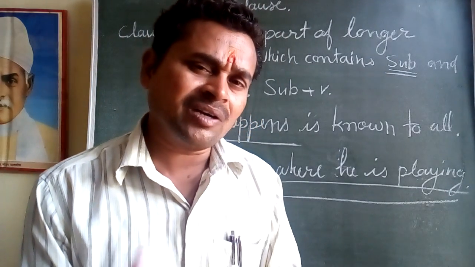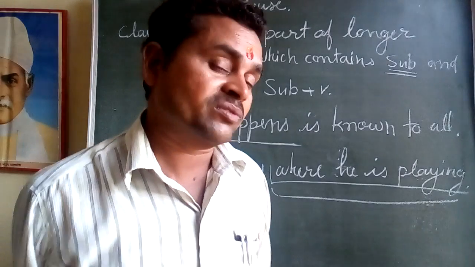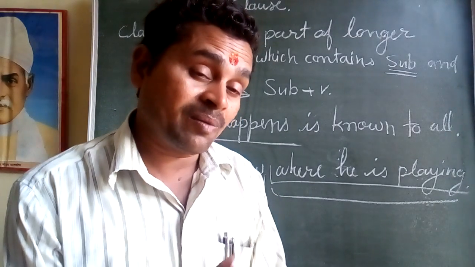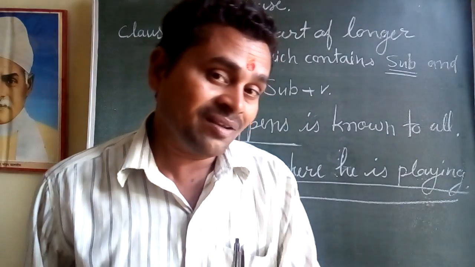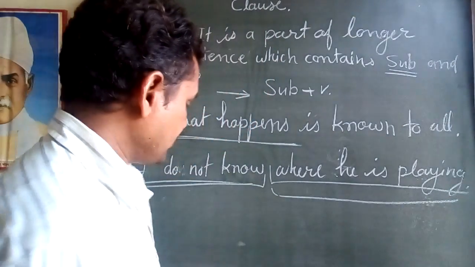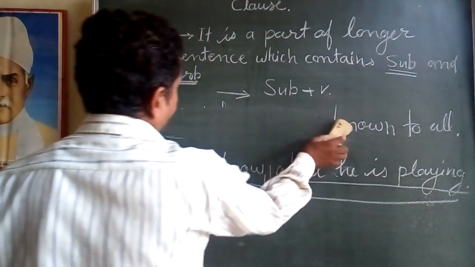There is a minute difference between sentence and clause, so I am going to explain the difference. Stay with me.